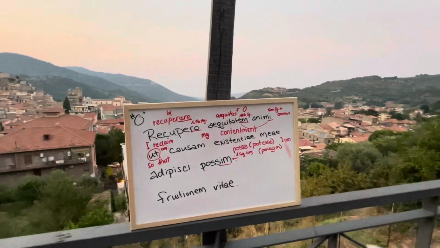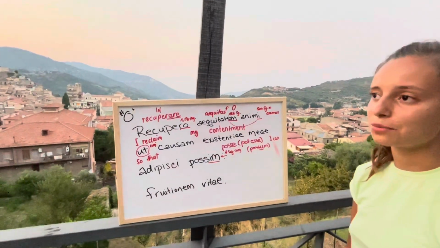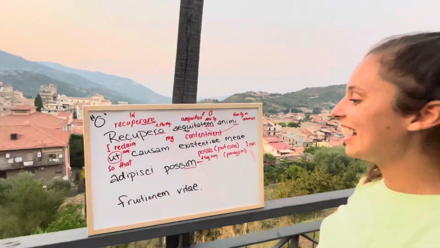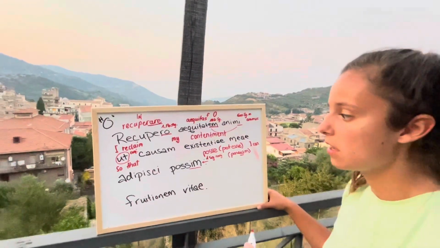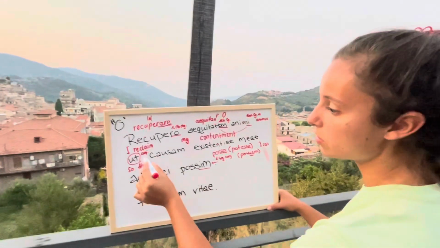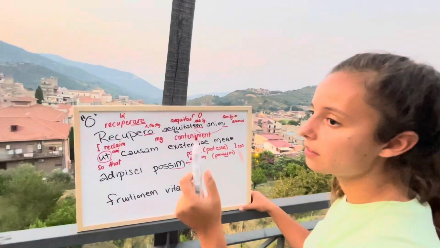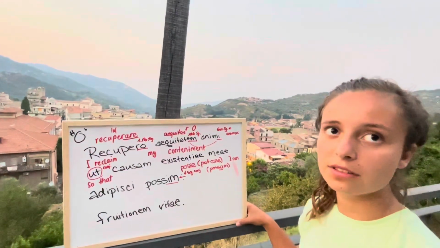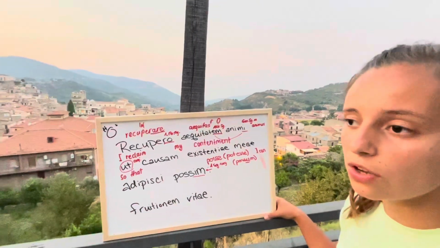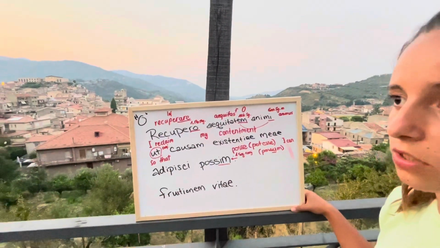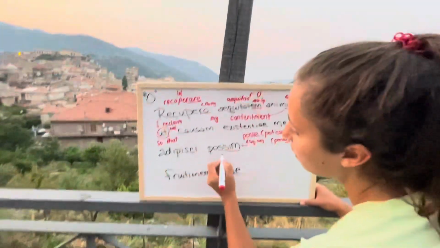When it's possum, you have a conjunctive, and usually you would say "I would can" or "I could." But in this case, we still say "I can" because we have the conjugation that makes this word translate in a subjunctive. You understand? You don't have to translate it as a conjunctive in English. You still translate it the normal way, like "I can." So I put it underneath here now.